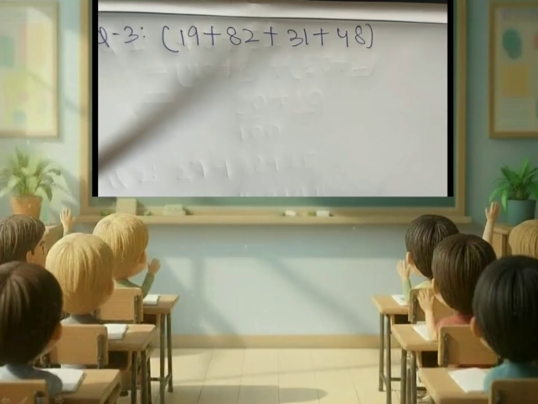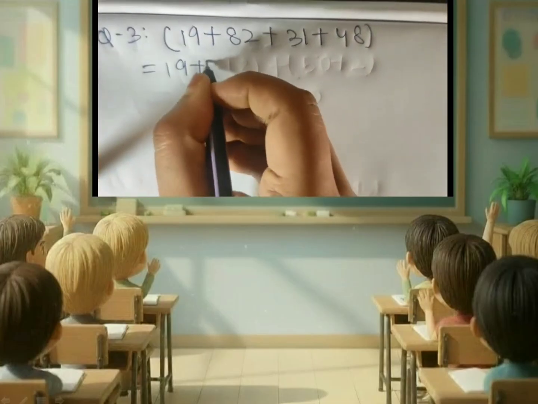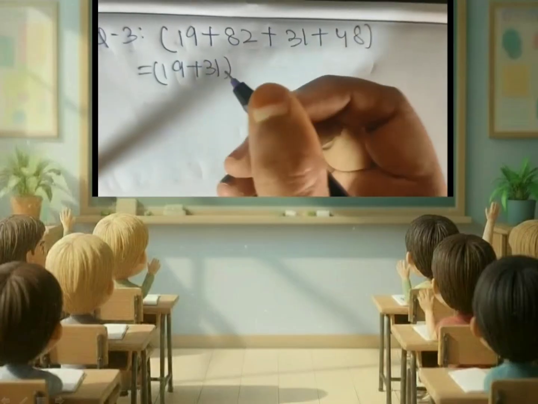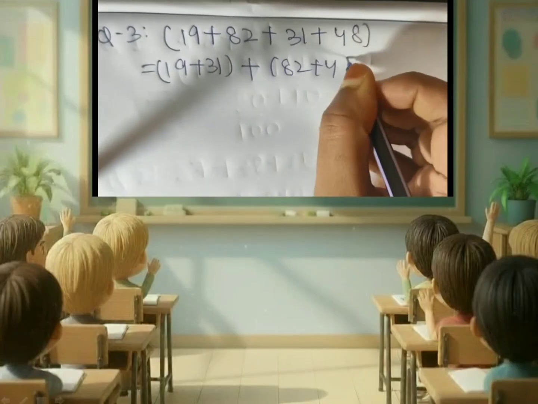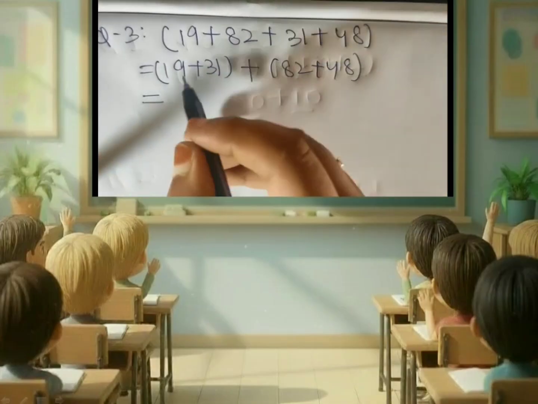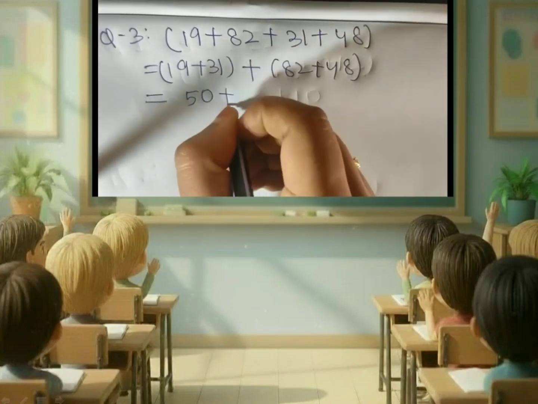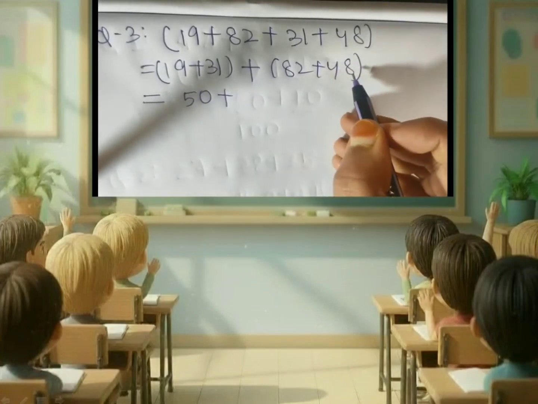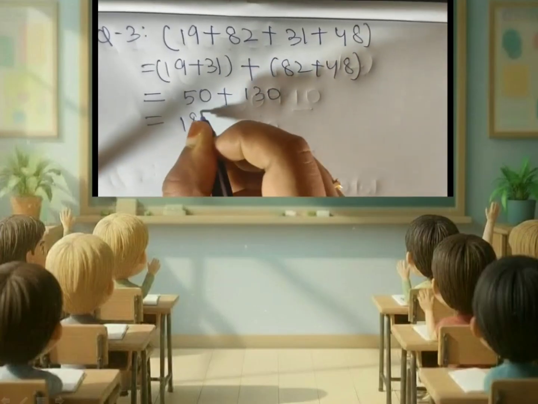When we look at these numbers, we find that 19 plus 31 when added together will form a multiple of 10, and 82 plus 48 when added together will form a multiple of 10 or 100. So 19 plus 31 becomes 50 and 82 plus 48 becomes 130. So our final answer is 180.